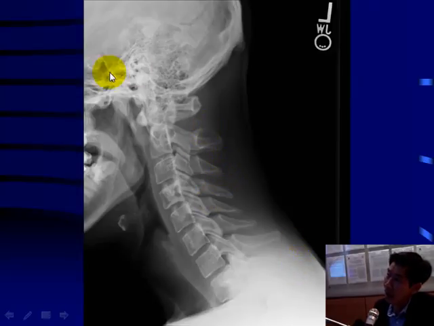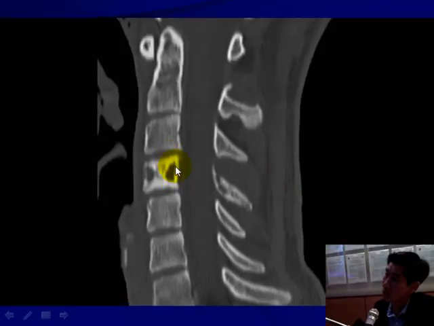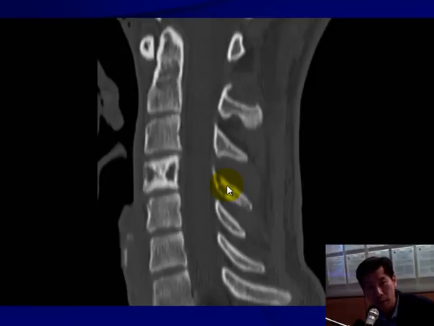This is the lateral view of the cervical spine. You can see the C4 vertebral body looks different from the other vertebral bodies. The cortex is a little bit thick, especially at the superior and inferior end plates. The spinous process also looks a little unusual, maybe a little thickened cortex. Puzzling. So a CT scan was obtained, and you can see that in the C4 vertebral body there is indeed thickening of the cortex, right? On the sagittal reconstruction, cortical thickening.